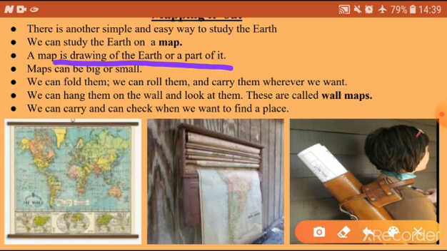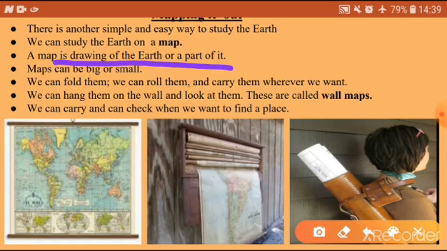For a globe, we would require a rounded ball with a bulb in the middle and flattened on both ends. But to make a map, we just need a simple piece of paper.